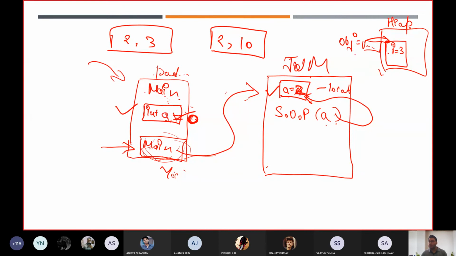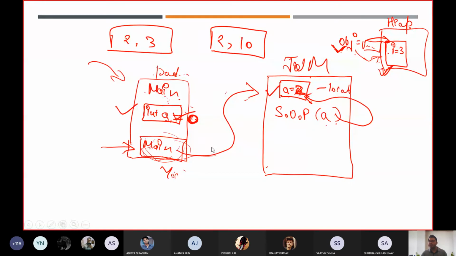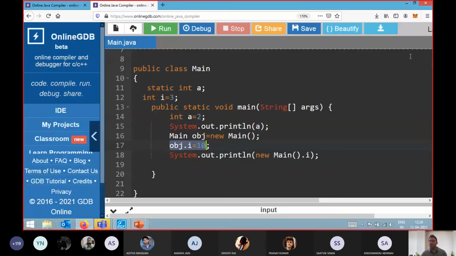Now if I want to access this object, I have this postman. I just call this obj my postman. Using this reference variable, I can directly track this particular object. So if I write obj.i = 10, it will go to the obj address. Obj is storing the address of this particular object. It will check whether this i variable is there or not. Yes, the i variable is there. Then it will update the value to 10.